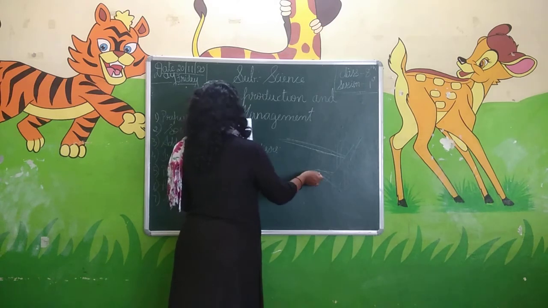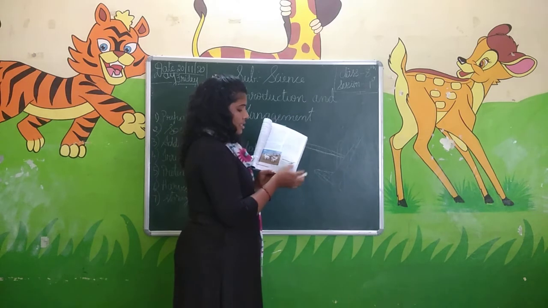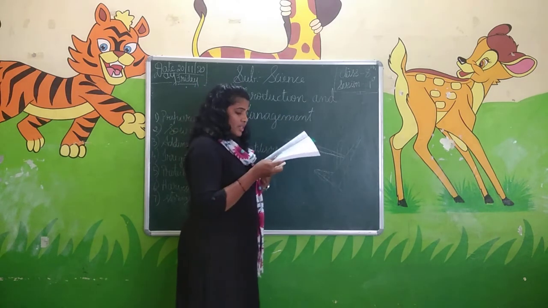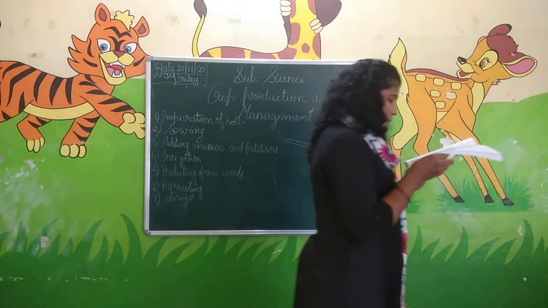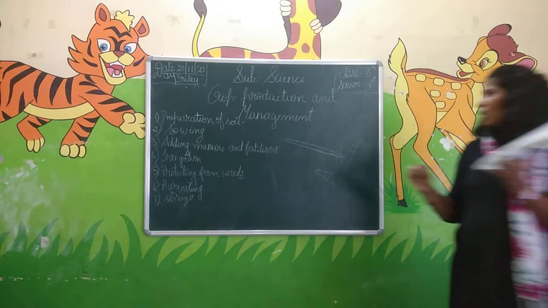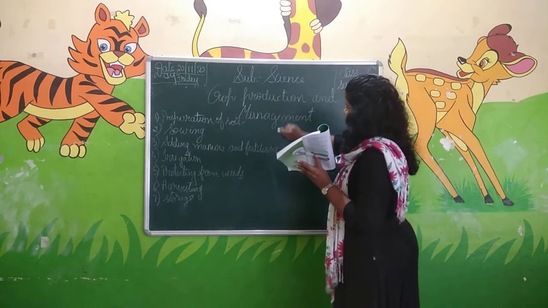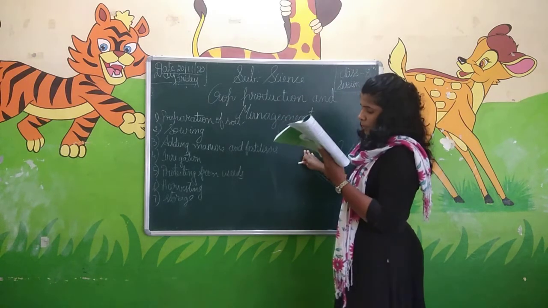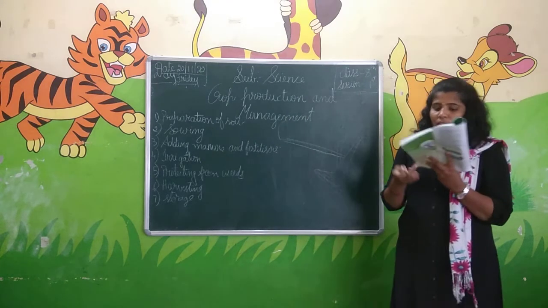And this is the plowshare here. In the textbook picture you can see the parts of the plow: the plow shaft, plowshare, and the beam. Along with this there is a long beam which is attached to the plow shaft, and it is carried by the bulls.